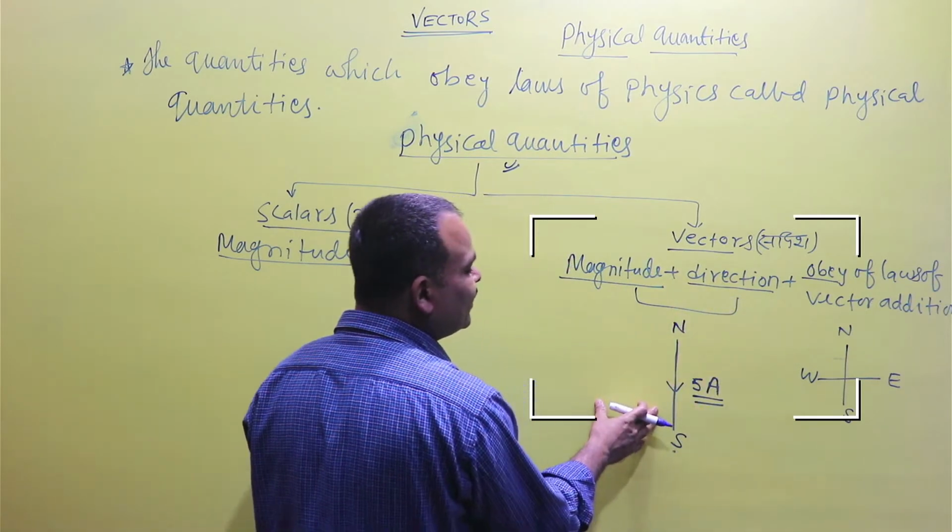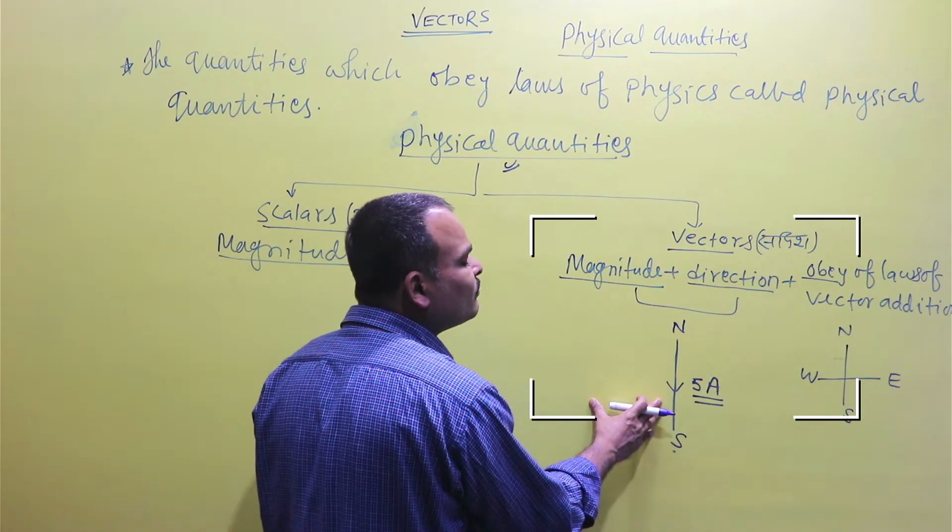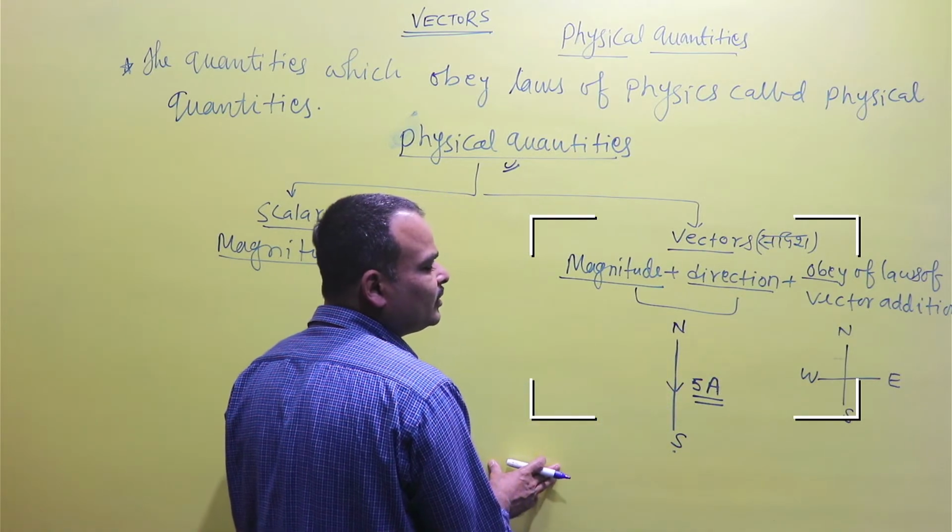But the electric current does not obey the law of vector addition, so it is a scalar quantity, not a vector quantity.